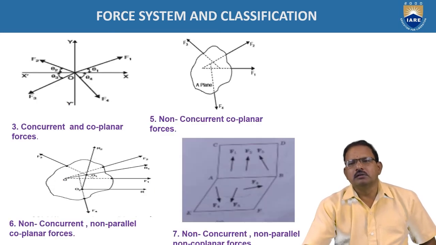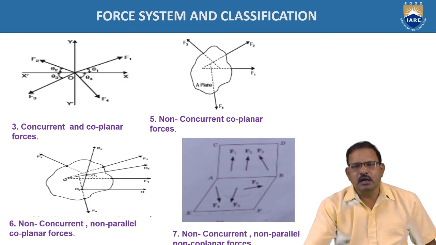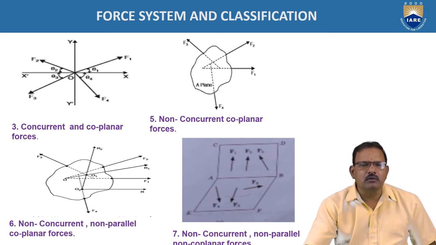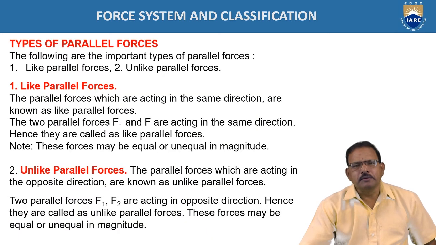And next, non-concurrent, non-parallel, and non-coplanar forces. I already told you earlier that these are forces acting in different planes. When we take the horizontal plane and vertical plane, as shown in figure number 7, this force system is called non-concurrent, that means they do not meet at one point; non-parallel, these forces are not parallel to each other; and moreover non-coplanar, they lie in different planes. Types of parallel forces.